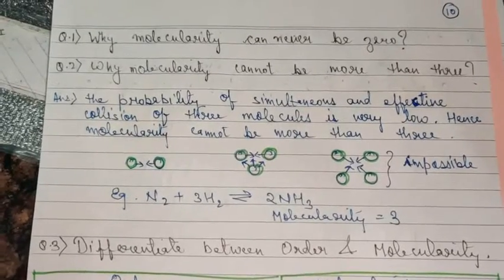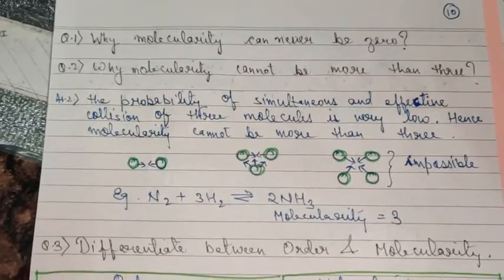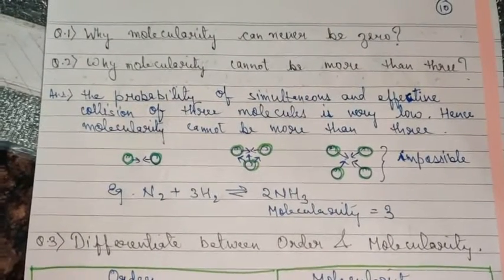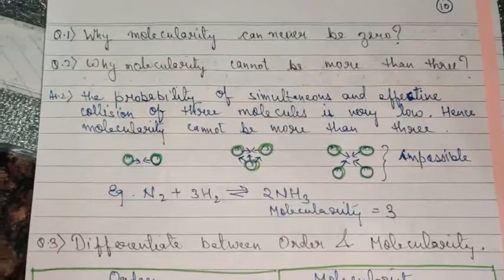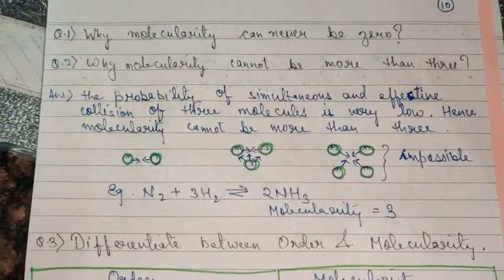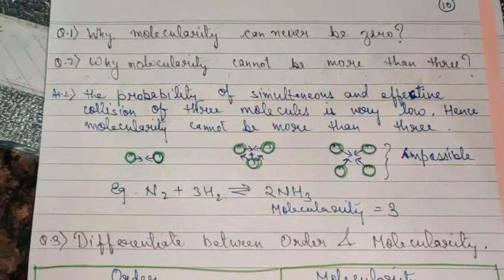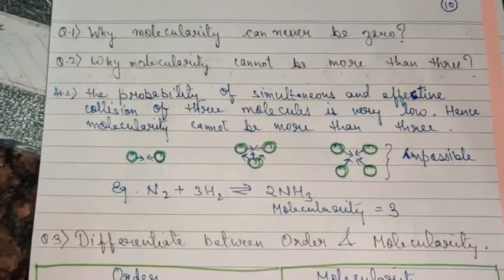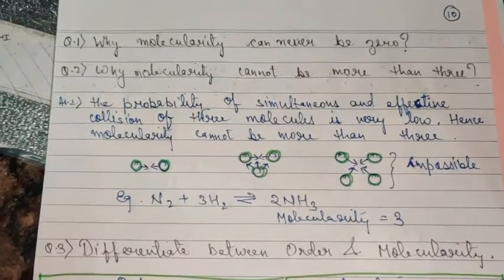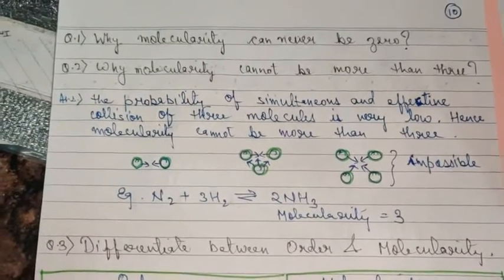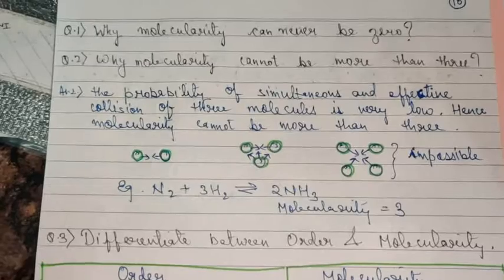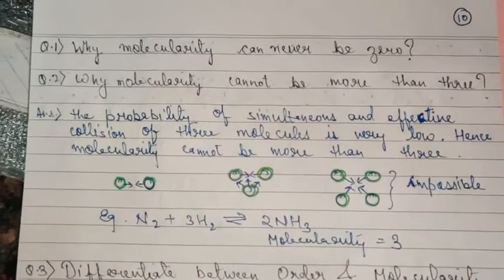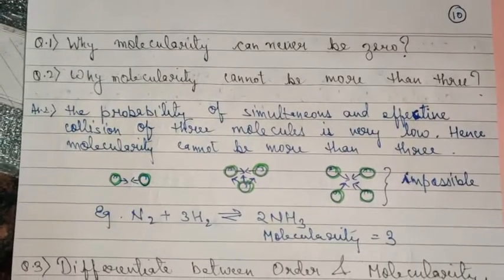So after noting down the question, children, you can pause the video and try to write down the answers on your own. If you remember, in the last video, I concluded with a question, that is why molecularity cannot be more than 3, and then I gave you a hint also to solve this question. I hope you tried this question and many of you have sent me the answers also, and they were correct. So now I'm going to answer the question for those who have not done it or who were not able to write the proper answer for the question.